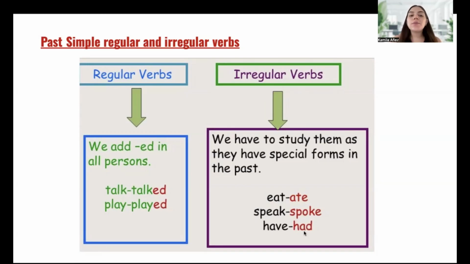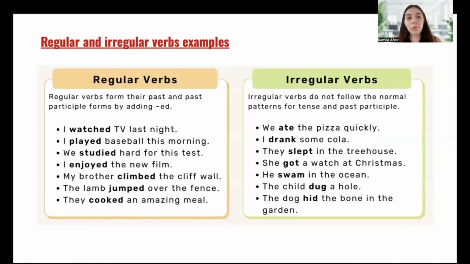For regular verbs, we just add an ed at the end of the verb. For irregular verbs, this is a difference. We need to know them. We have to study them and know them because they have a special form in the past. They are different, they change, okay? Let's see some examples of regular and irregular verbs.